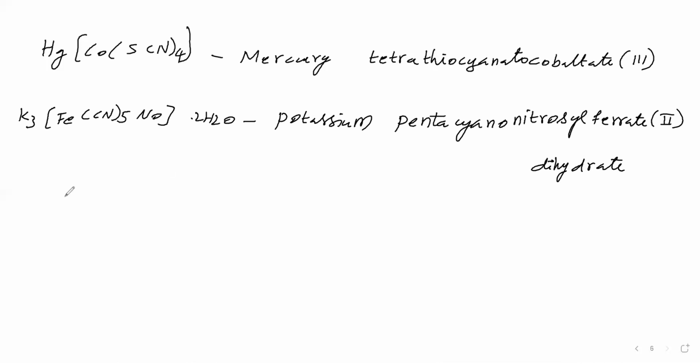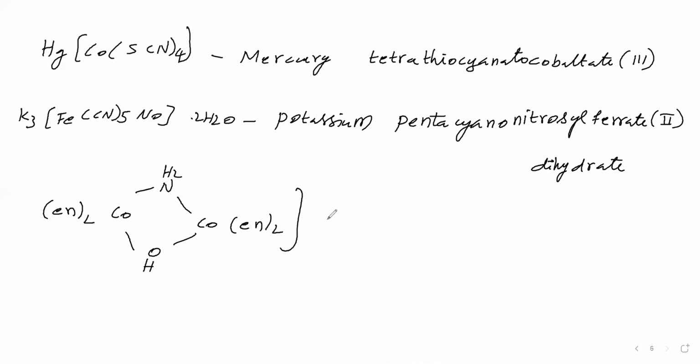Next we will take the complex with en twice, central metal Co, and NH2 and OH acting as bridging ligands. Bridging ligand in the sense it is bonded with 2 central metals, that is the meaning. Here we will write the ligands. Then here we will write SO4 twice. So we have written the complex. The name of this complex we will say first.